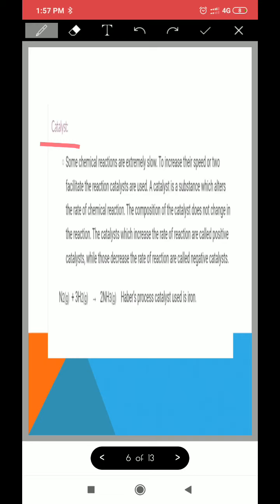So this is what a catalyst is. You have to remember that a catalyst is a substance which increases the speed or decreases the speed of the reaction, but it itself does not undergo any change. ठीक है, तो here it is written to increase the speed or to facilitate the reaction or to make the reaction quick usually, but there are catalysts, children, which make the reaction slow also. Sometimes even that is required. Okay.